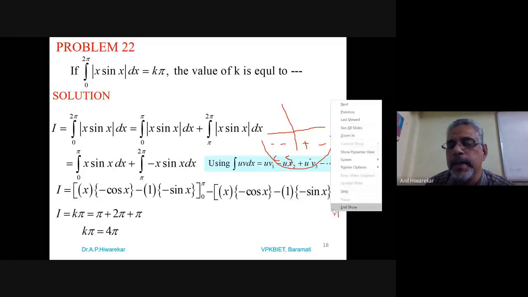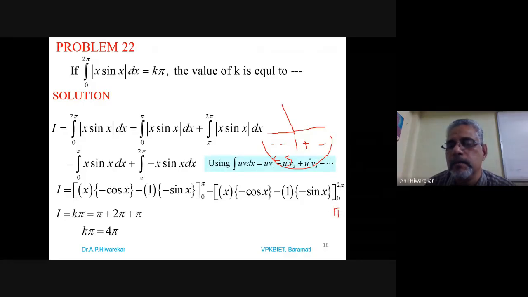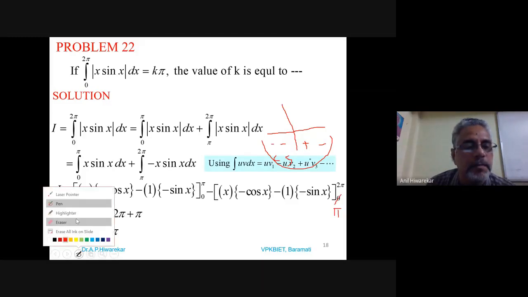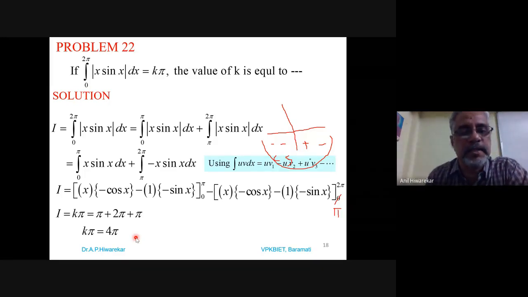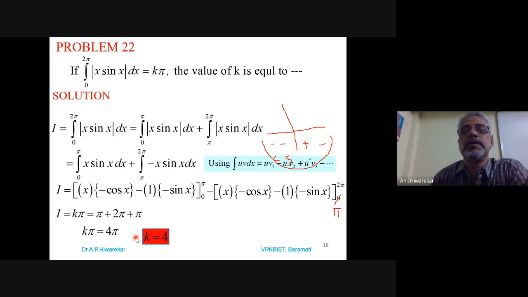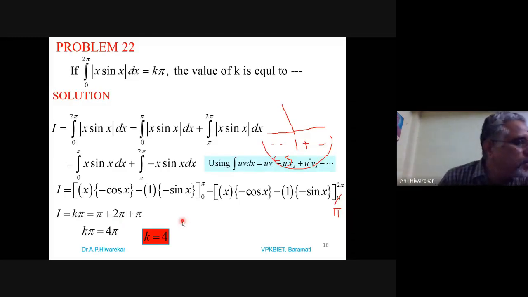Okay. So make it pi. And then solve. Then you will get the value of this term as 4 pi. Simplify this. And k pi is equal to 4 pi means k is 4. So the answer is 4 here. Answer is 4.